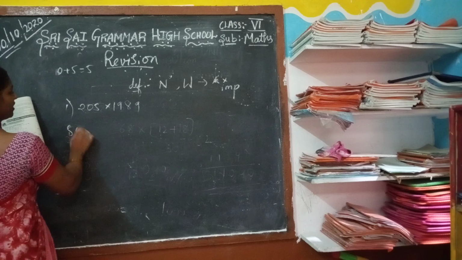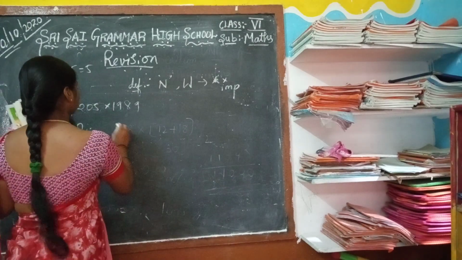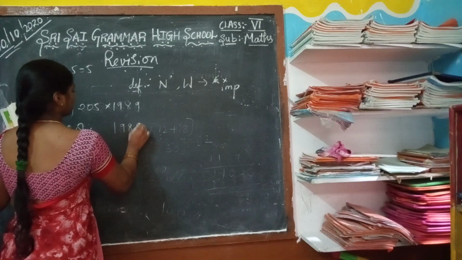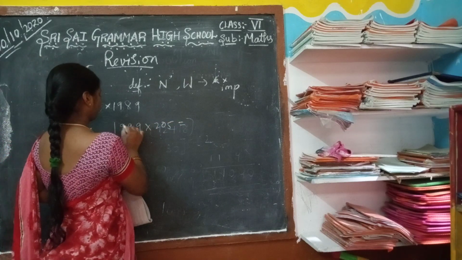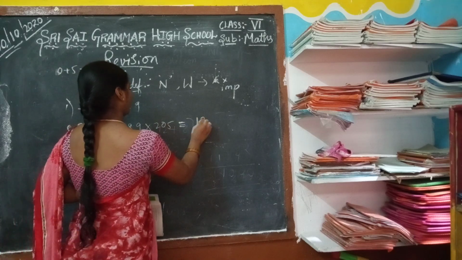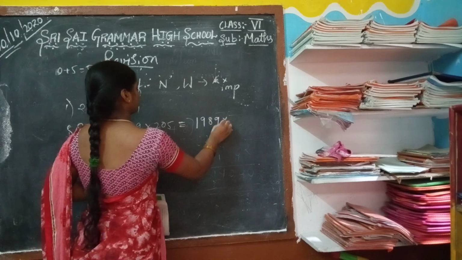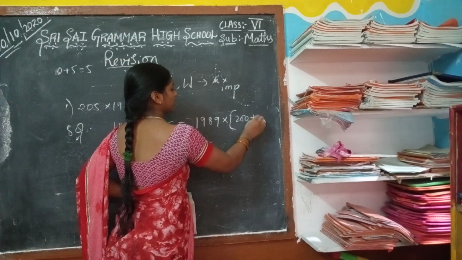It can be written using the property by dividing: 1989 into 205 equal to 1989 into 200 plus 5.